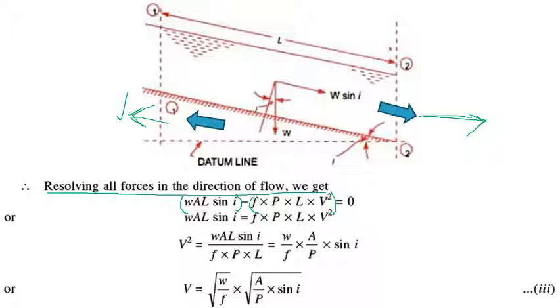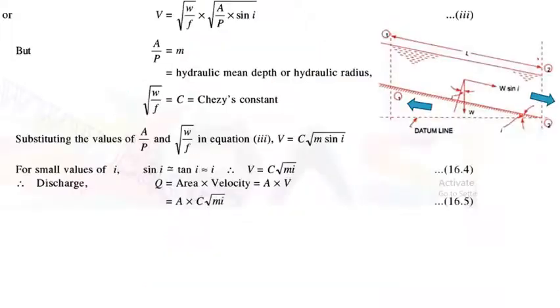Bringing this term to the other side, we get V square is equal to W by f into A by P into sin i. That means V is equal to square root of W by f into square root of A by P into sin i. Here we have the equation for velocity V. Area divided by perimeter is equal to m, the hydraulic mean depth or hydraulic radius, that we already know.